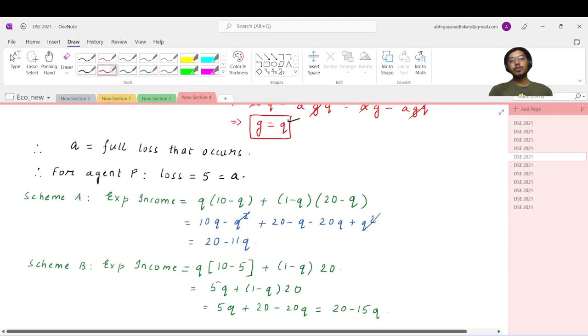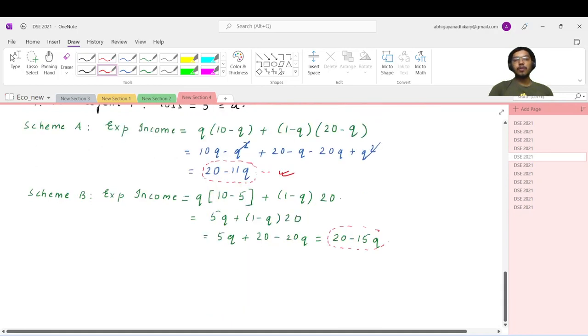So now what we need to do is simply compare these two values: expected income of R from scheme 1 and expected income of R from scheme 2. Now obviously this is greater, right? 20 minus 11q. So obviously for R, scheme A is better. That's the conclusion.